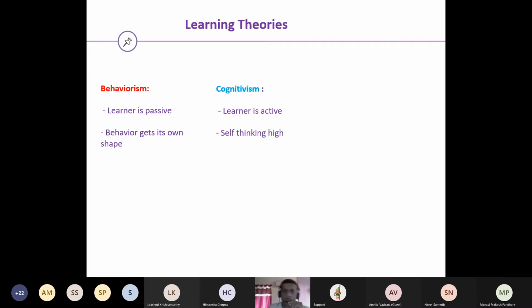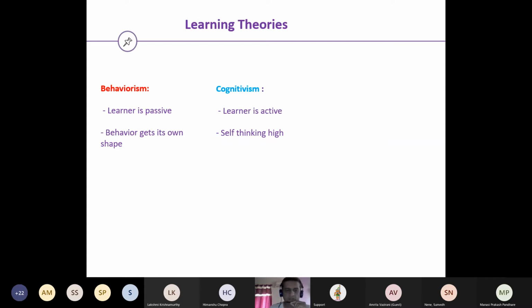Some examples in cognitivism could be rehearsals or doing repetitions, wherein in the first repetition you realize a few things. You take the same script and do it again, and you start realizing that there are different angles and different dimensions involved. You start thinking on those and you grow. So the self-thinking factor is very high. In terms of principles, cognitivism goes exactly opposite to behaviorism.